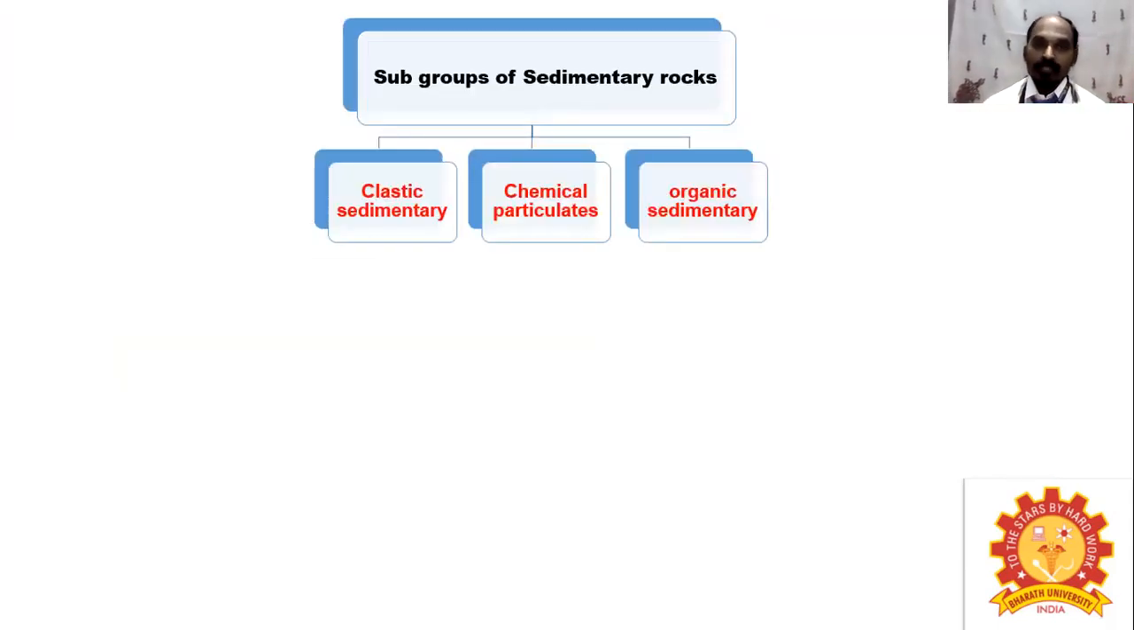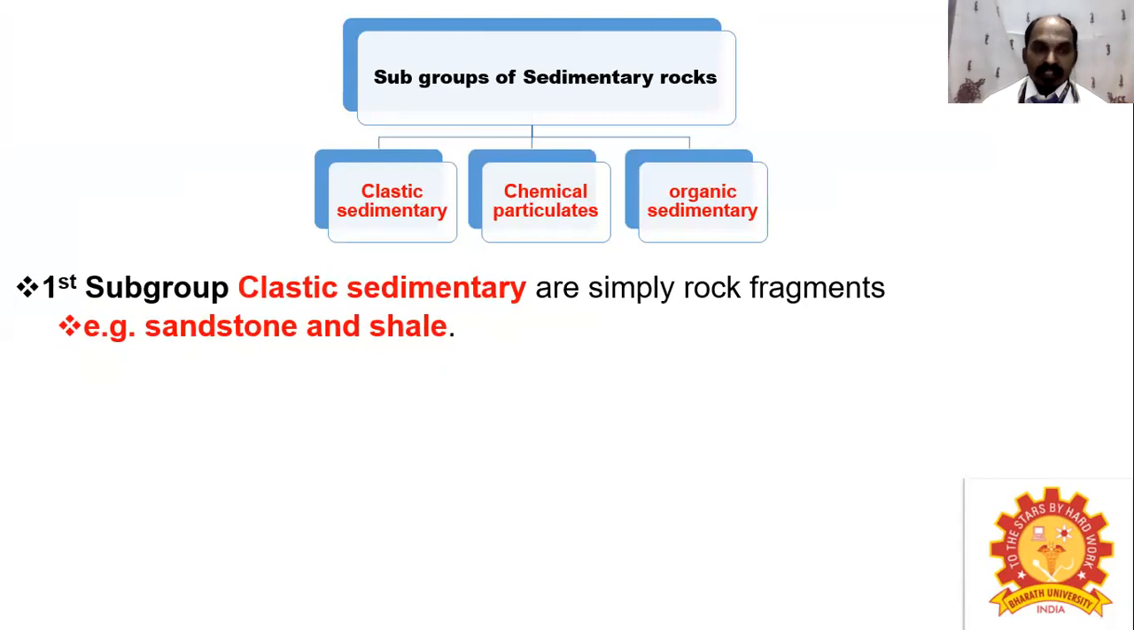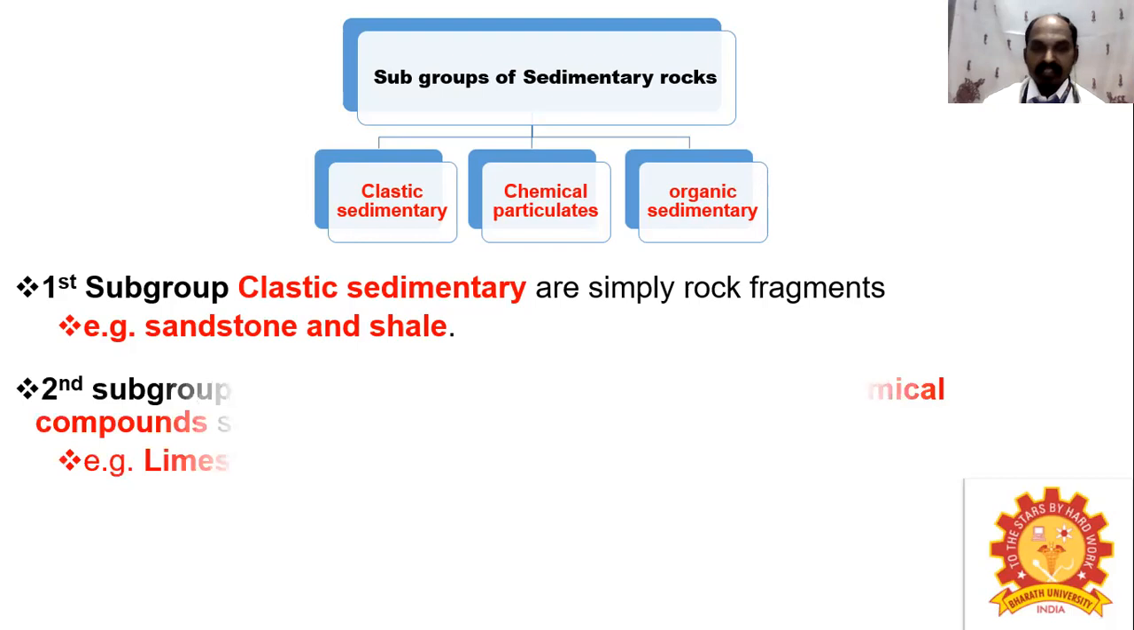Then the subgroups of sedimentary rocks. Mainly there are three subgroups. One is clastic sedimentary, another is chemical precipitate, and the next is organic sedimentary. The first group, clastic sedimentary, is simply rock fragments only. Examples of this rock, clastic sedimentary, are sandstone and shale.